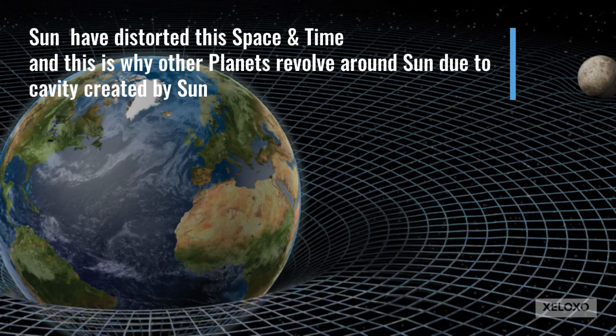Since the Sun has distorted the shape of space, it has created a cavity around it. Because of this cavity, all the planets in our solar system are continuously revolving around the sun without leaving it.